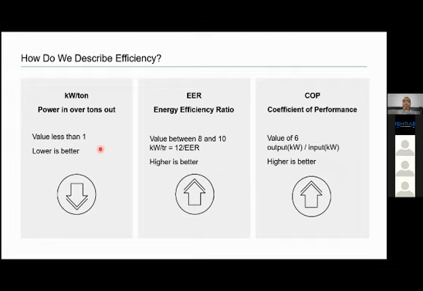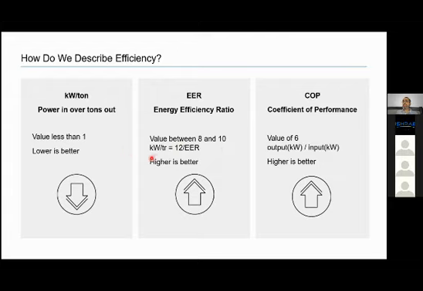So when I say 0.5 kW per ton, 0.6 kW per ton, 0.7 kW per ton, we are talking about this chiller is going to consume 0.7 kilowatt of electricity for producing 1 ton of cooling. Right? So your output is in denominator, which means this number has to be lower and lower. Lower is better. Second term which we use, energy efficiency ratio. These values for a water cooled chiller are between 8 and 10.